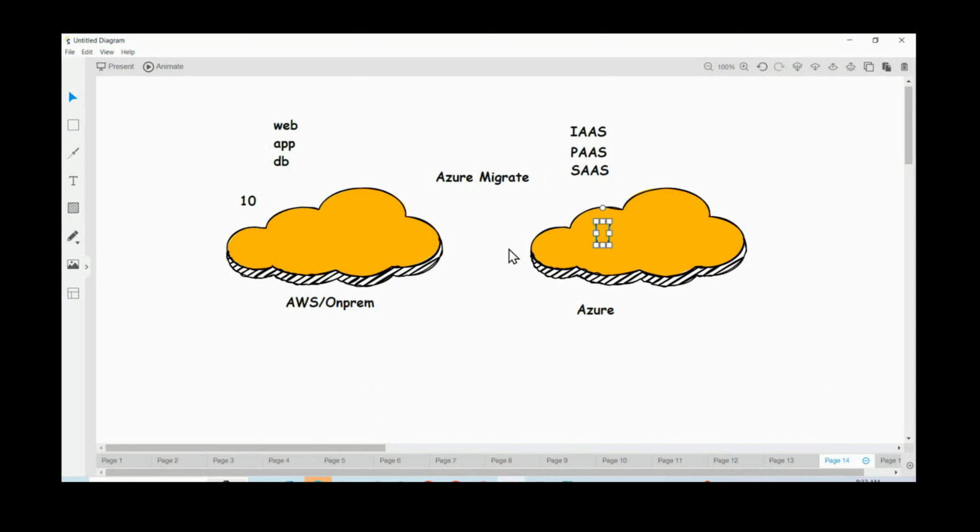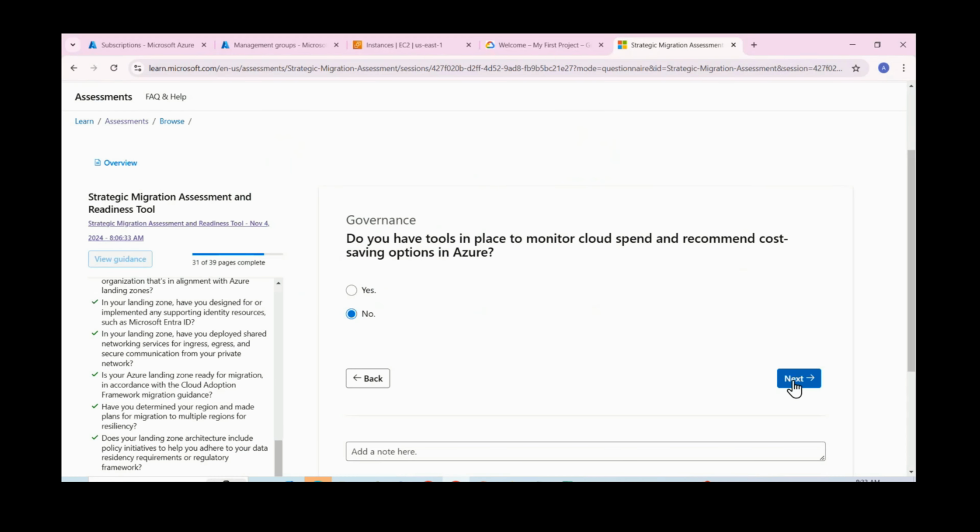So let us say here you are spending some $100 per month, one server, some app server. If you migrate this server to Azure Cloud, how much amount you are saving? It will give you some report. Based on that, our business team will decide. Cost is also one of the factors, right? So we can understand those scenarios also.